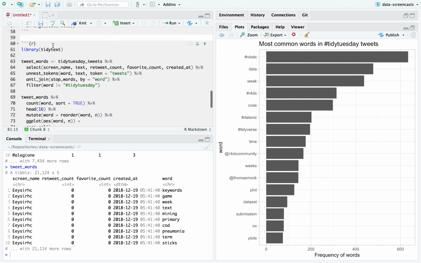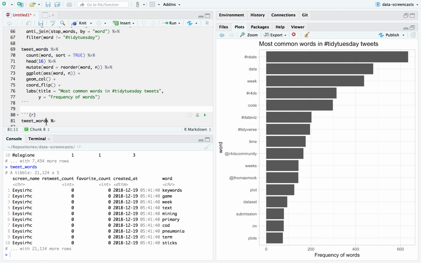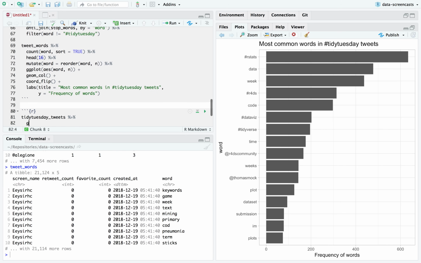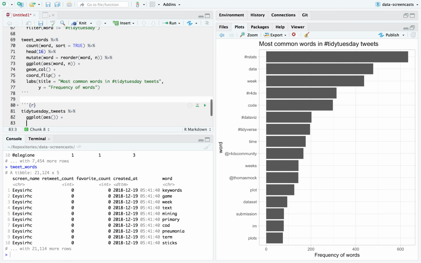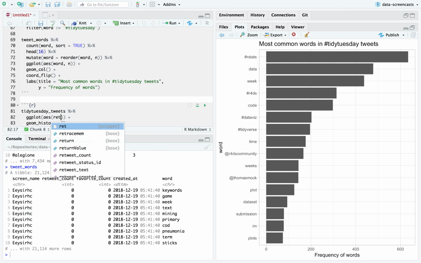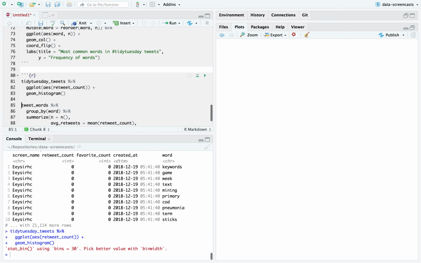And I'll need to look at it on the original Tidy Tuesday tweets. Generally, with something like retweets, you see a highly skewed distribution, a peak near zero, and then a very long tail. Also, since it's a count, sometimes what we might refer to as a Poisson log normal distribution. So I'll talk about that in a second.